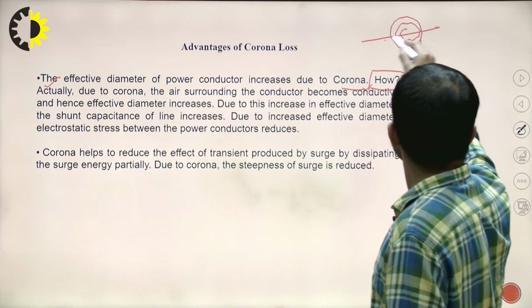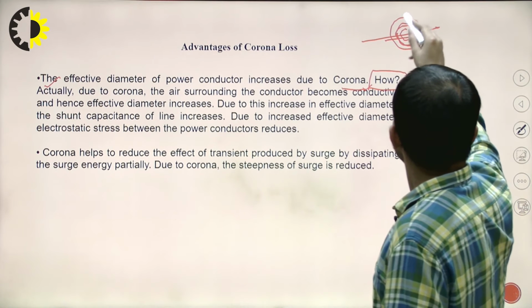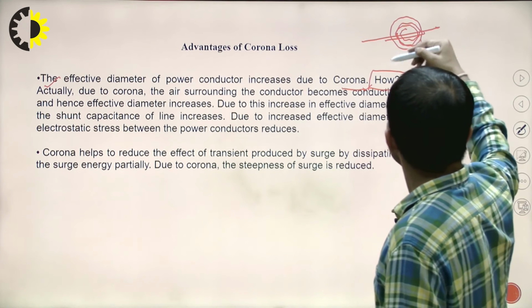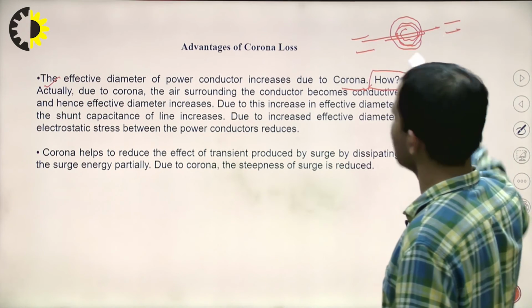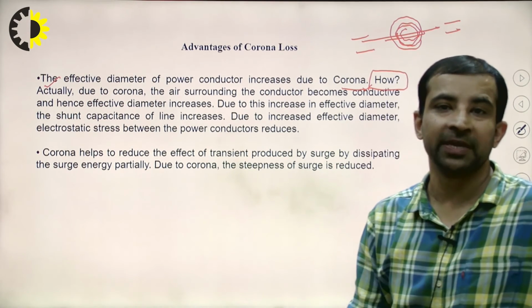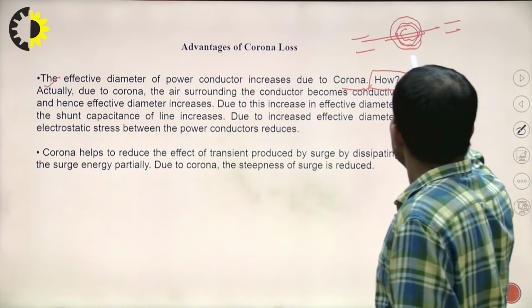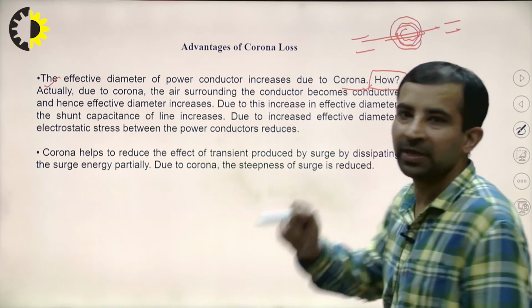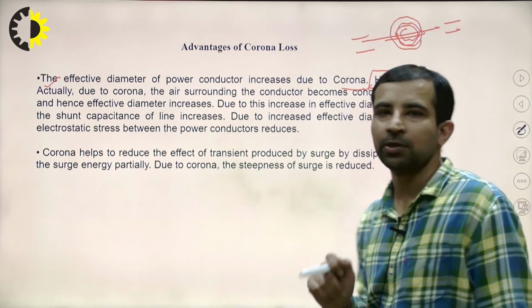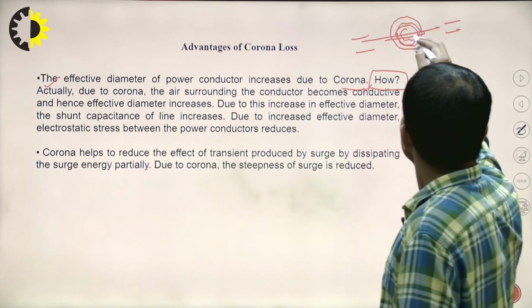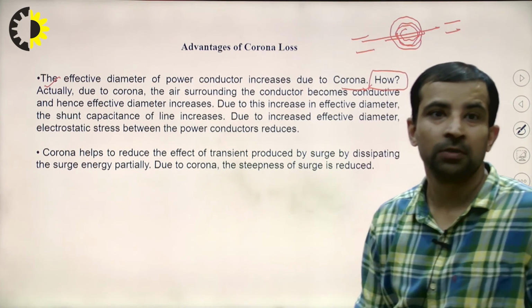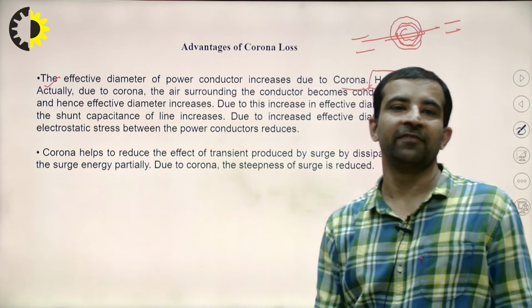This is the conductor, this is the corona, and the air that was around the conductor is now conductive. I am just explaining to compare; it is not that corona occurs only at one point. If corona is not occurring versus if corona is occurring, the air around the conductor becomes conductive, and hence the effective diameter increases.